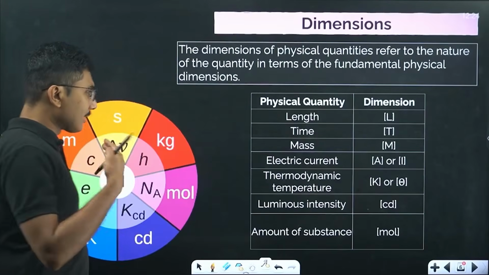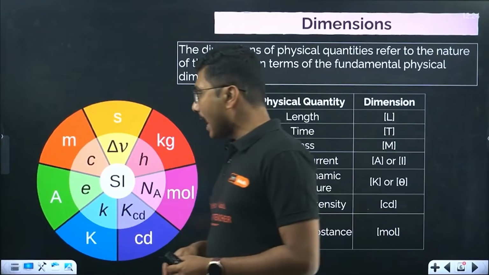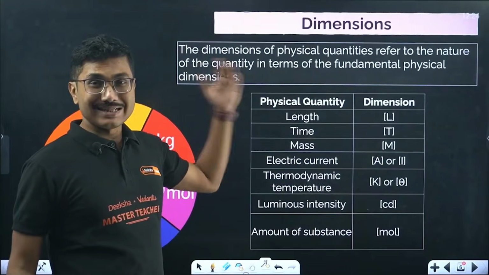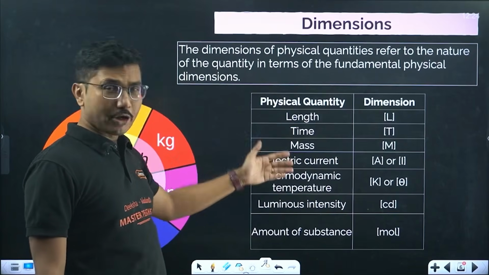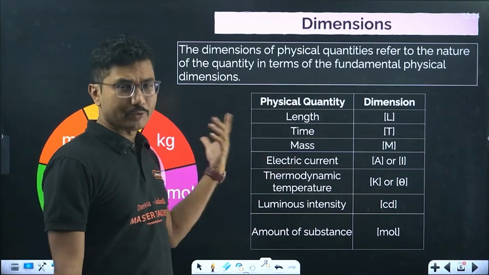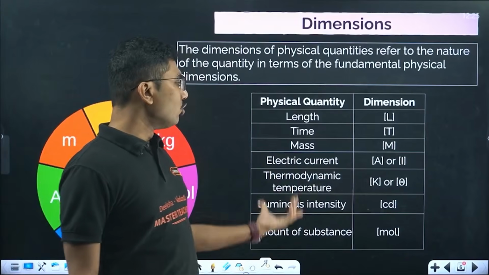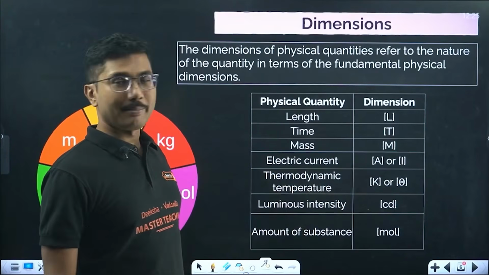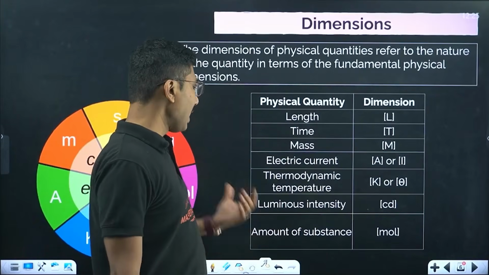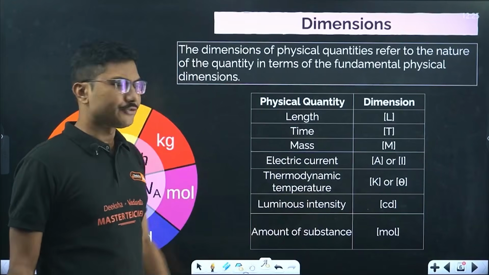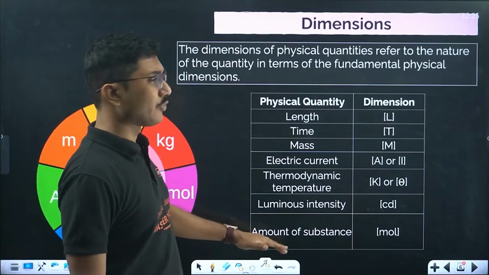Next, there are a few quantities whose units are fixed. What are all those quantities? These are considered primary quantities: length, time, mass, electric current, thermodynamic temperature, which is the normal temperature that we say, luminous intensity, which you may not be super familiar with but is also a fundamental quantity, and amount of substance, which you have used in chemistry, right? These 7 quantities are considered fundamental quantities.